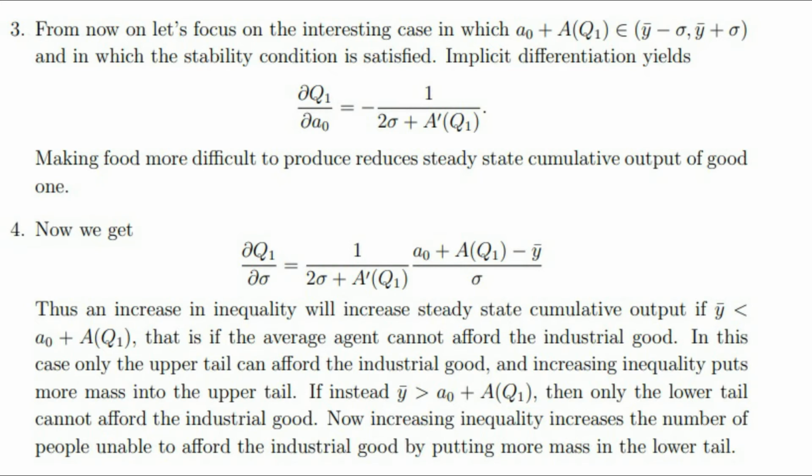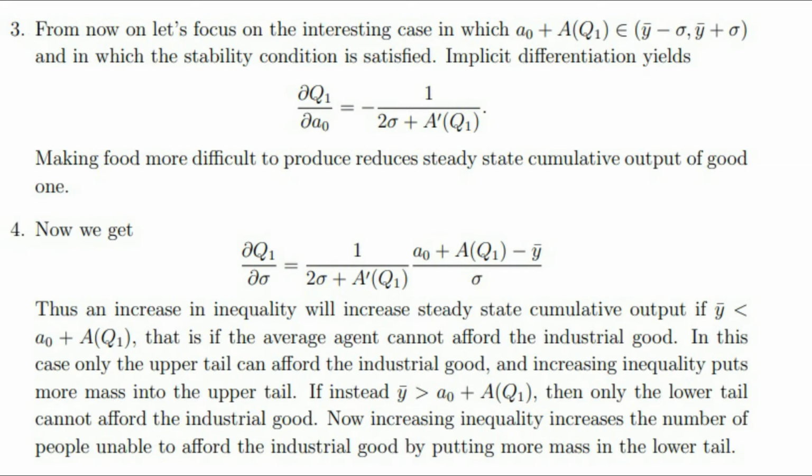Now we get the partial derivative of Q1 with respect to sigma equals 1 over 2 sigma plus A into brackets Q1, and A0 plus A into brackets Q1 minus bar y over sigma. Thus, an increase in inequality will increase steady state cumulative output if bar y is less than A0 plus A into brackets Q1.